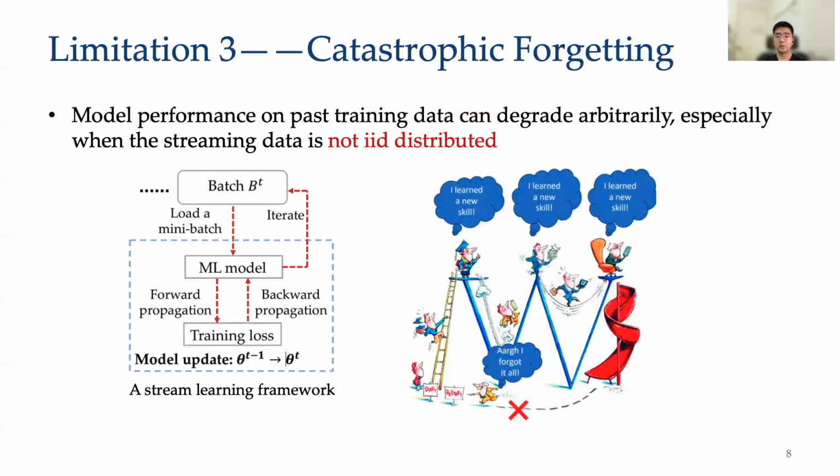The typical stream learning framework would also suffer from the catastrophic forgetting problem. Since we're only allowed to read data in one pass in the stream learning setting, model performance on past training data can degrade arbitrarily, especially when the stream data is not IID.